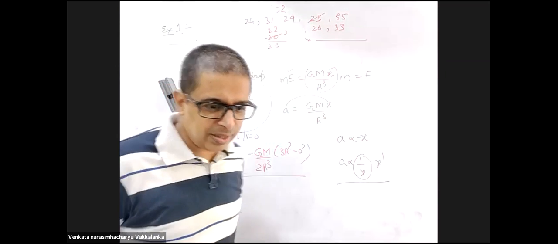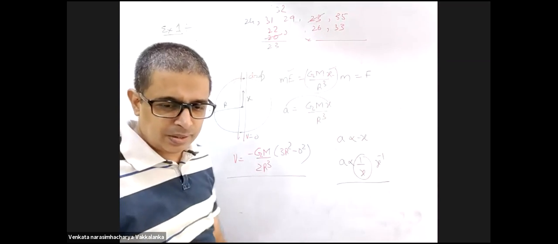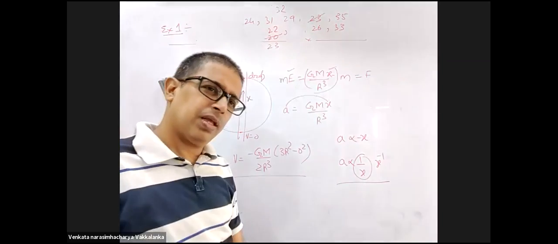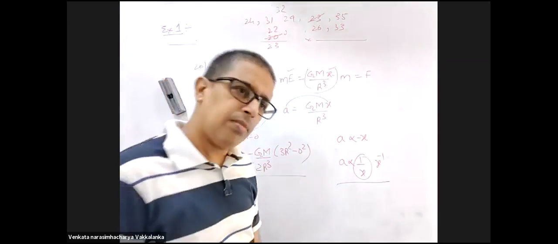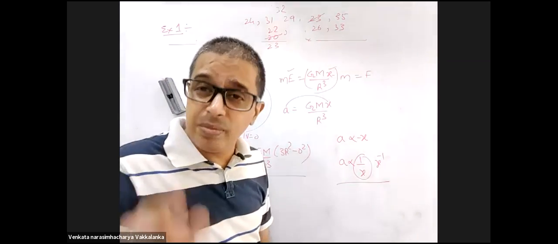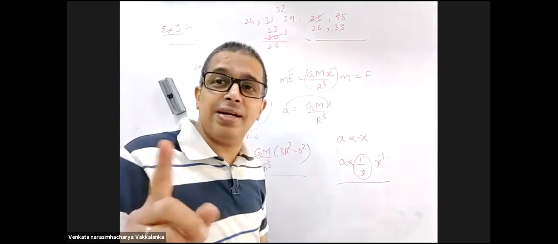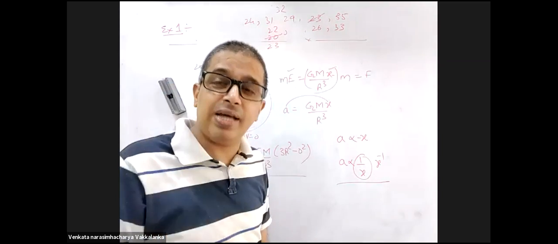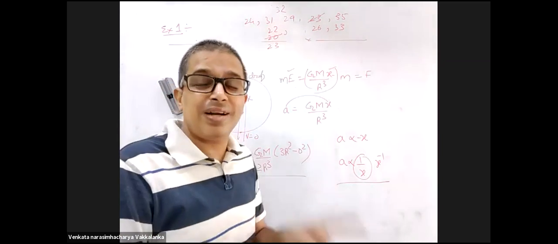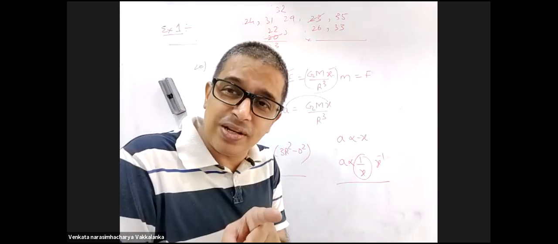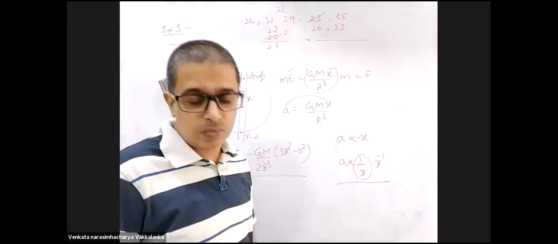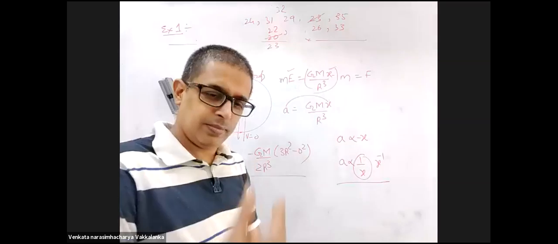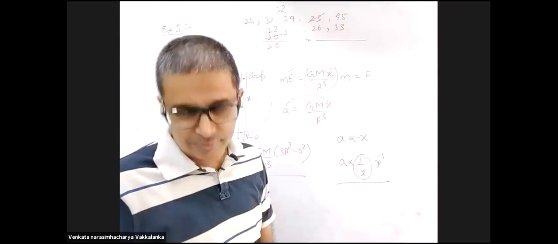So for the total energy of a body, we took the negative sign into consideration. For the total energy of a satellite, 100% we took the negative, because total energy is a scalar. In a scalar, the negative sign has a significance. In a vector, the negative sign also has a significance, but it's only about the direction, not the value. Okay, so we only take the value in the proportion.